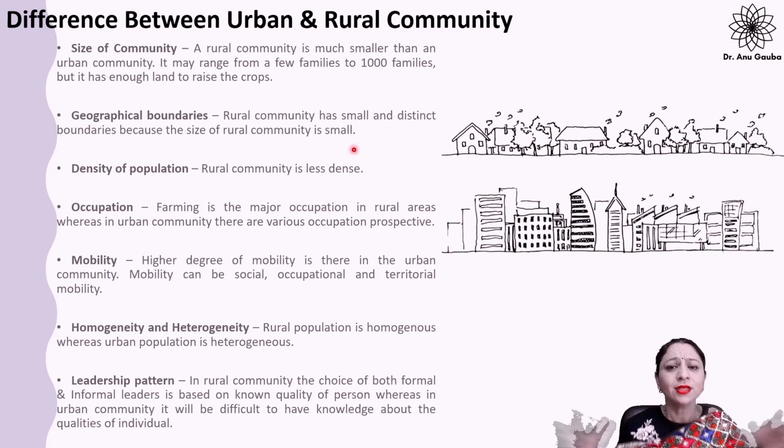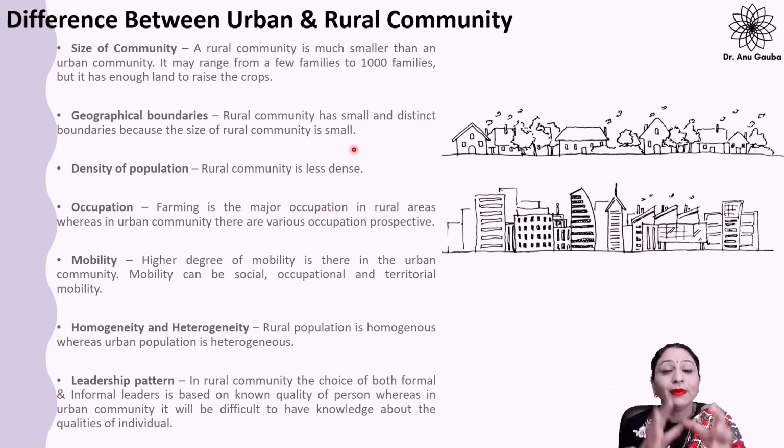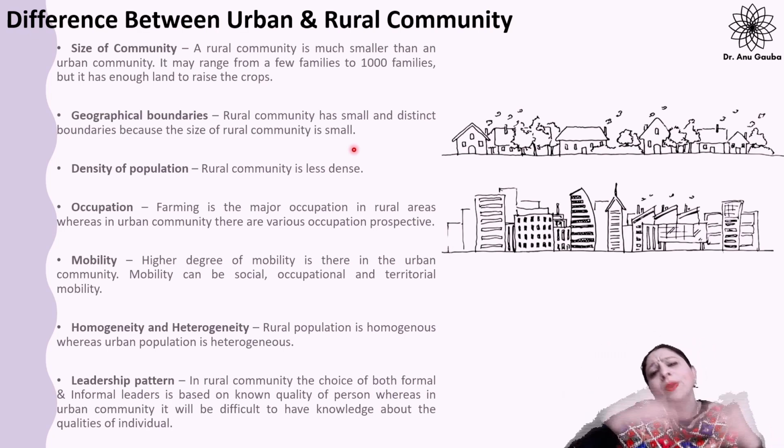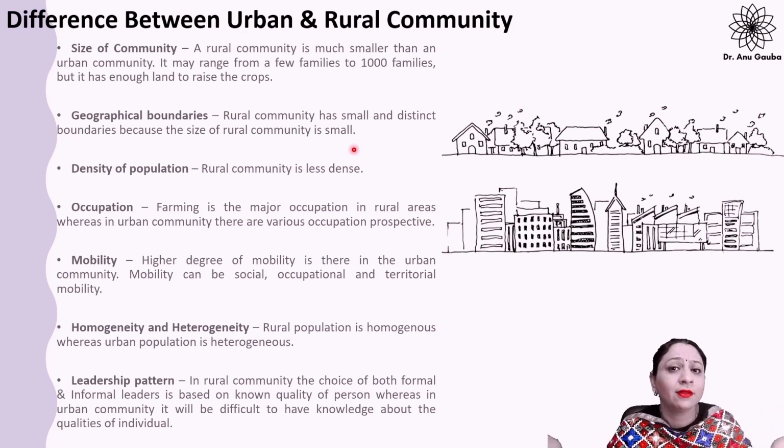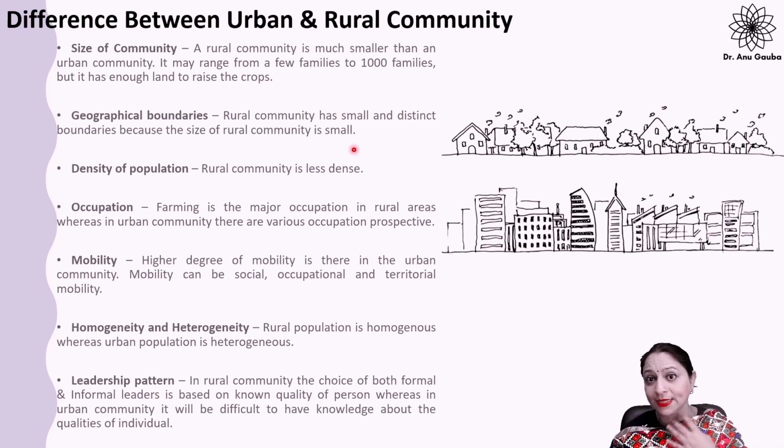In rural population, families are less, and the size of the community is very small, so they interact with each other, they know each other, right? When they know each other, they have so many similarities. They have the same interests, they share the same norms, they share the same values. So a lot of similarities are there among the people who are living in the rural community.